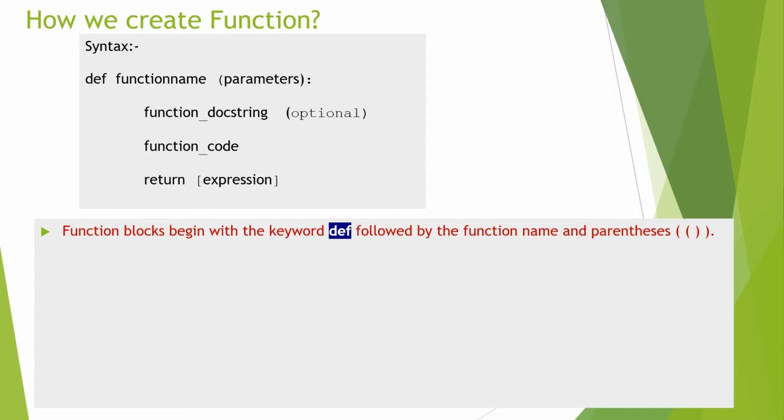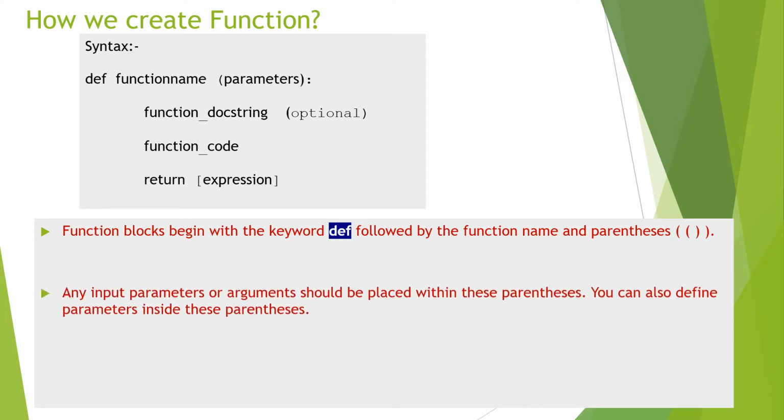Now, how do we create a function? This is the syntax to create a function. The def keyword is used to define any function. We have to write the def keyword to define any function. After that keyword we write the function name. After that we write parameters, and this is the optional part.